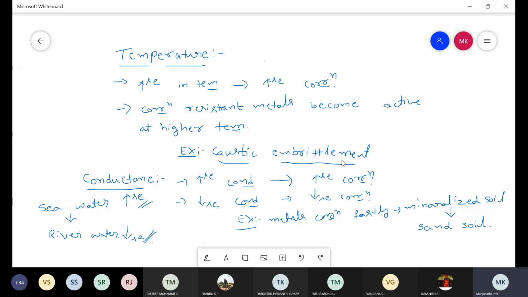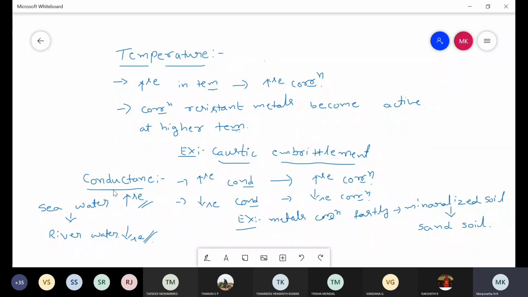Coming to another factor which affects the rate of corrosion due to the environment, that is temperature. Temperature also affects the rate of corrosion, because corrosion is a chemical phenomenon, observed due to chemical reaction. Therefore, if there is an increase in temperature, there is an increase in the rate of corrosion. Also, with increasing temperature, corrosion resistant metals become active and undergo corrosion. For example, caustic embrittlement, the corrosion observed in mild steel boilers at higher temperature.